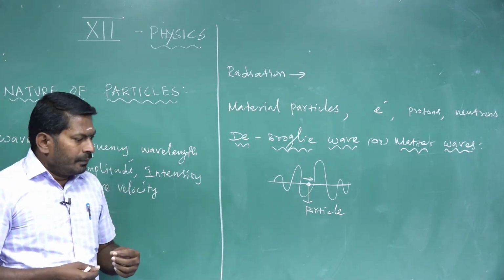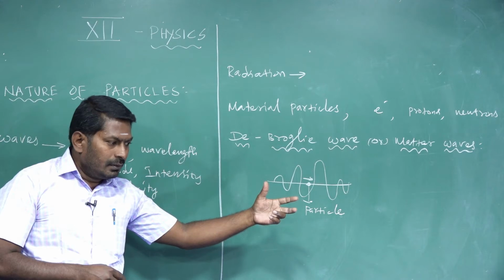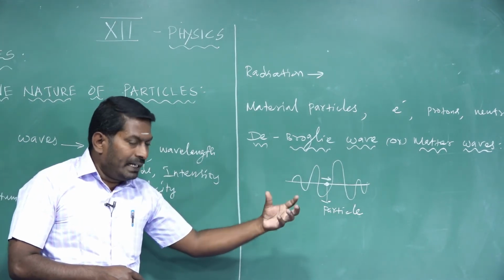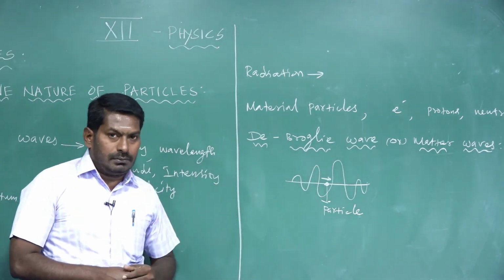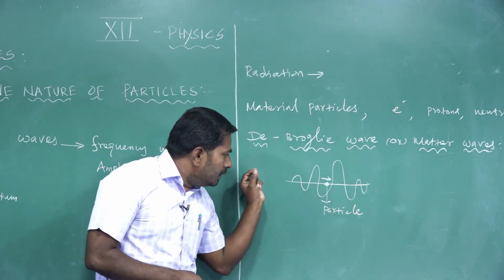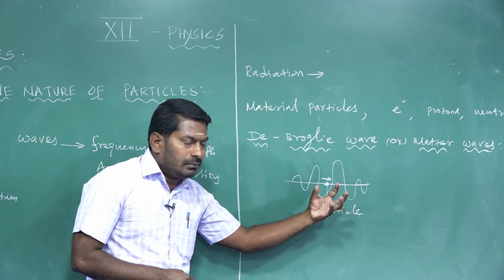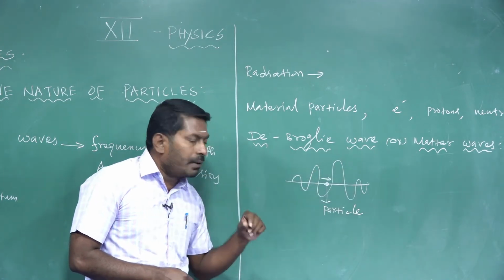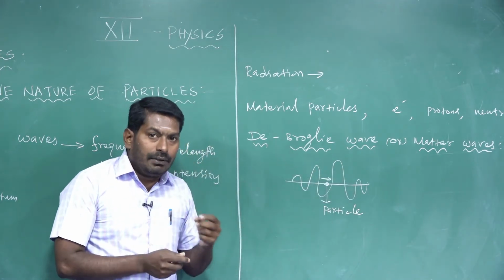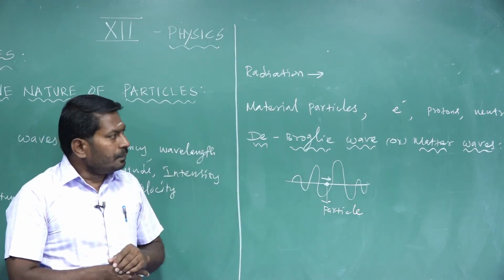So, next, if a particle in motion is associated with a wave, how do we find the wavelength of a matter wave? See, this is one particle traveling with a definite velocity v. It possesses a wave. That wave is called a matter wave or de Broglie wave. Then how do we determine the wavelength of a de Broglie wave? So we will see the determination of the wavelength of a matter wave.